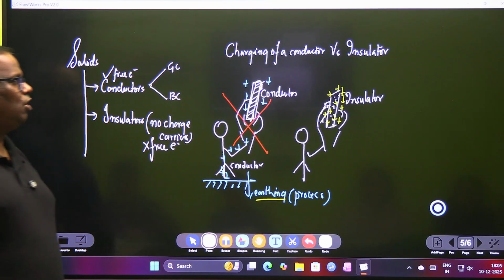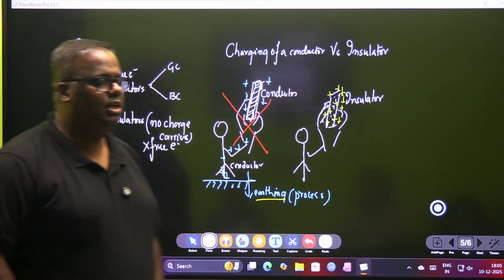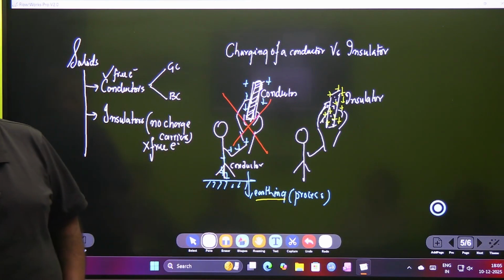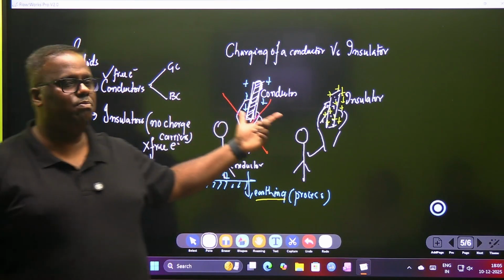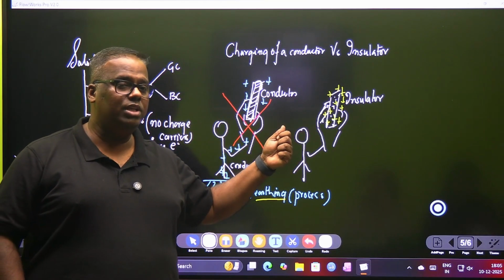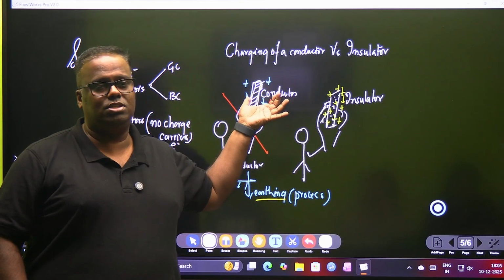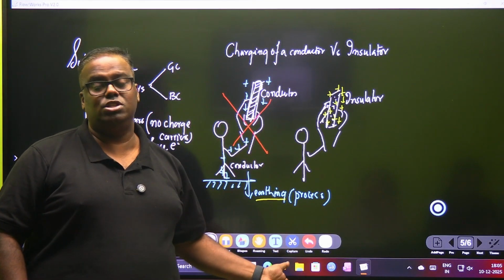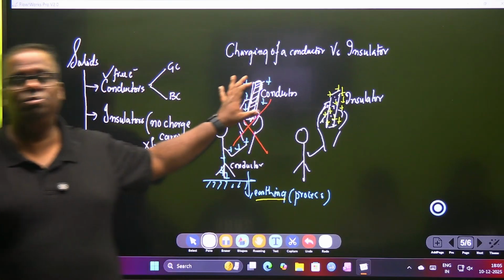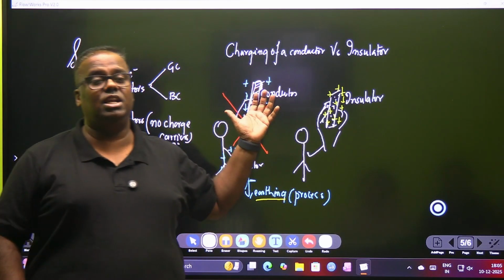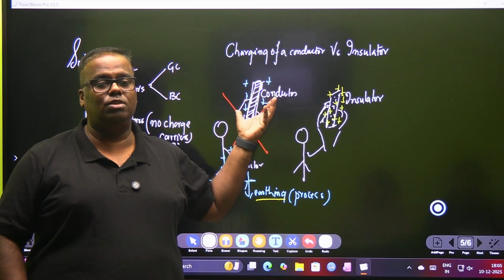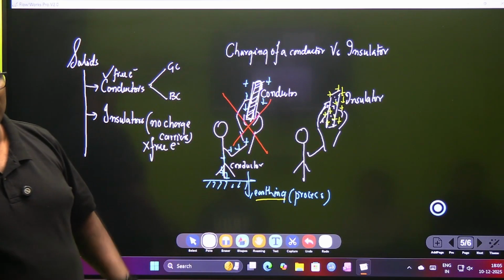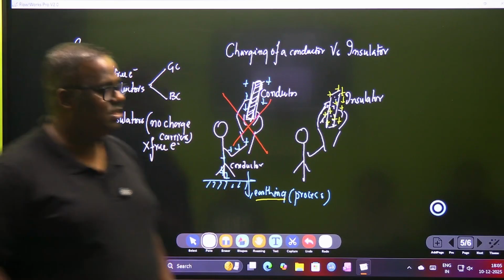Then we talked about insulators and conductors. Conductors have charge carriers in the name of electrons, insulators have no charge carriers. So if you charge them by friction or by rubbing and you are holding them in your hand, the charge will run down through its body to the ground. The process is known as earthing, and the charge will not be sustained. The conductor will not sustain the charge, whereas the insulator will sustain the charge. That's the reason why we see these static electricity incidences which happen to us.